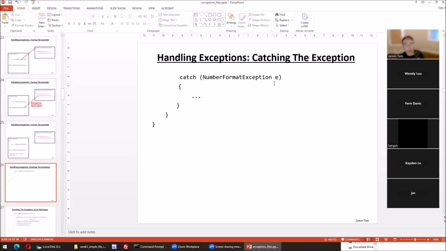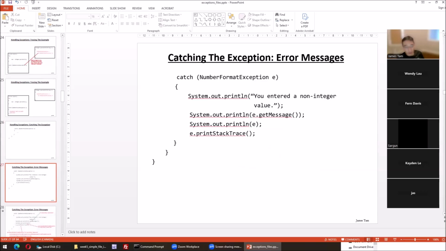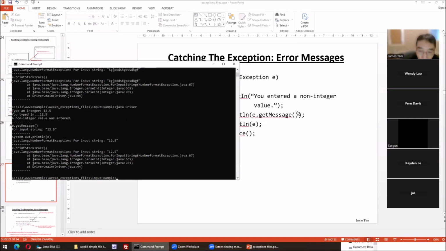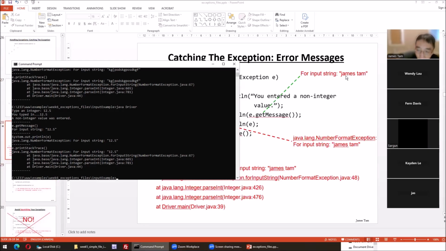Now, what can we do with what's built into Java with this class? This is the class. What capabilities, what information can be provided? Well, I have my own generic message: a non-integer value was entered. Then I separate these with these lines here. getMessage, what do we get here? The getMessage doesn't say too much. It said for input string, I typed in my name in this case. In this case, I typed in this. So it says the input string was 12.5.